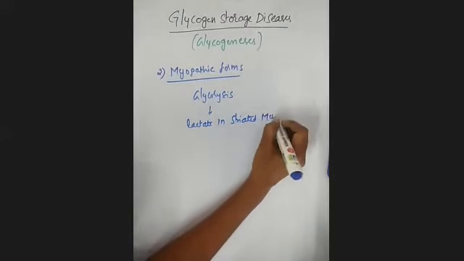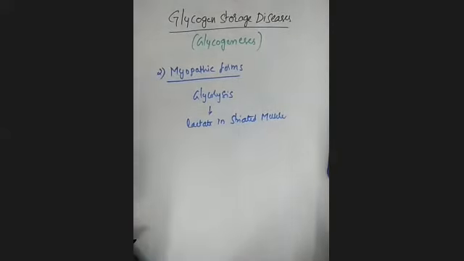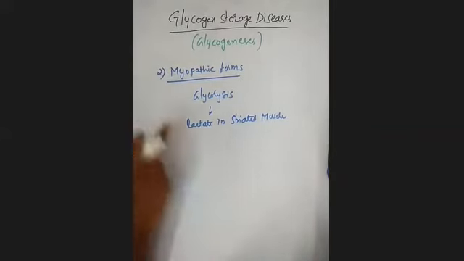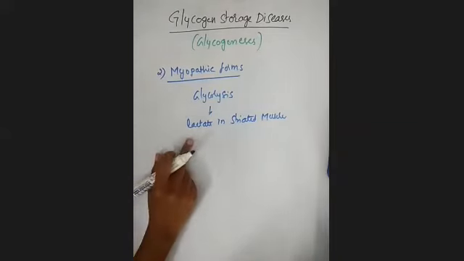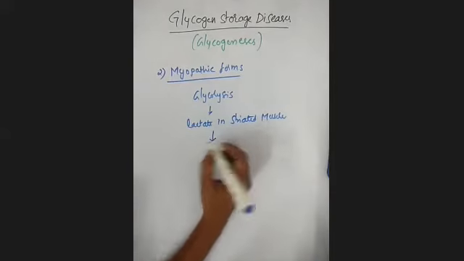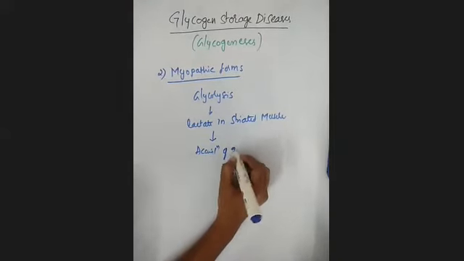Clear. See, generally in glycolysis, what happens? There is a formation of a byproduct, that is lactate. That means in the myopathic form, there is a genetic deficiency of glycolysis. So this lactate is unable to form in the striated muscles, which leads to the accumulation of glycogen.